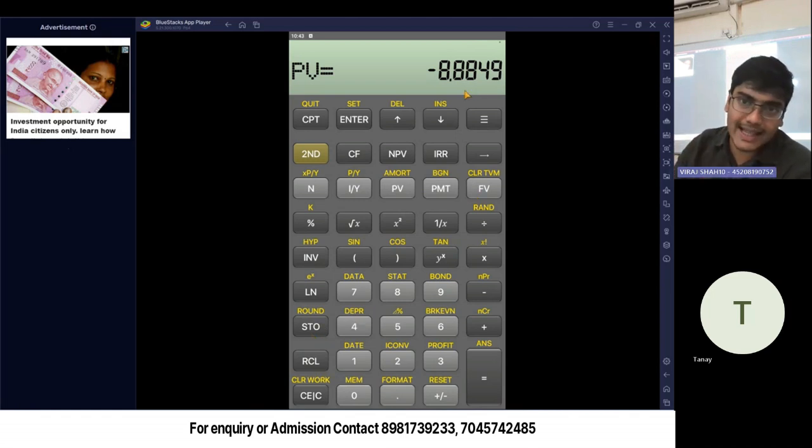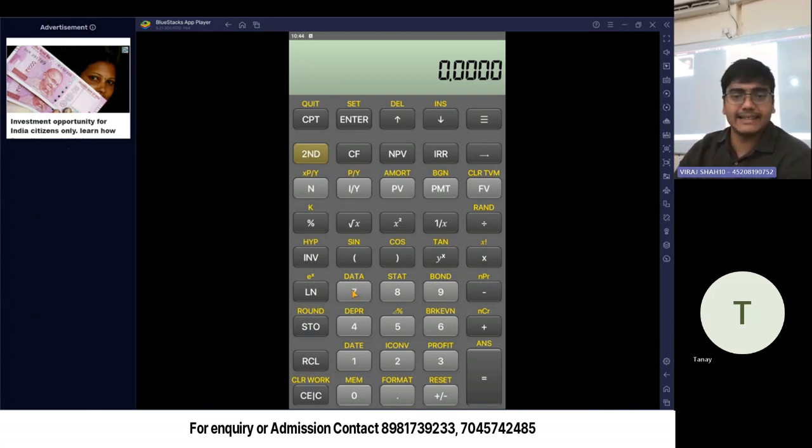How do you store it in the calculator? On the screen you can see this -8.88. You just press this button, the STO button. Could you find this STO button on your calculator? Yeah. And then you can store it in any of the digits. Okay? So for example, let's store it in STO1. So I pressed STO and then 1. Now this value has been stored in STO1. Now we can move ahead and calculate the second present value, which is PV2.